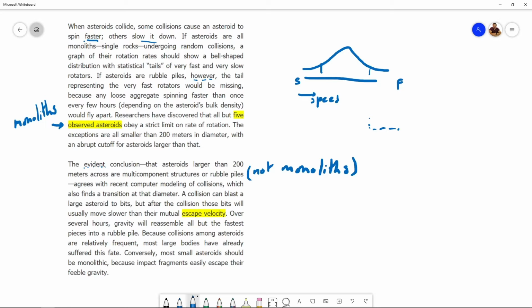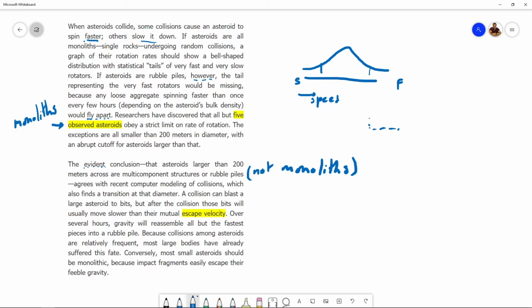Okay? So a collision can blast, can destroy and then spread the asteroid chunks into bits. However, after the collision, those bits usually move slower than their mutual escape velocity. That's a new phrase here, escape velocity. However, this does seem in line with what we read initially, how they might fly apart. Okay, so the bits would not escape. They would move, they would rotate slower than the speed at which they might fly apart.